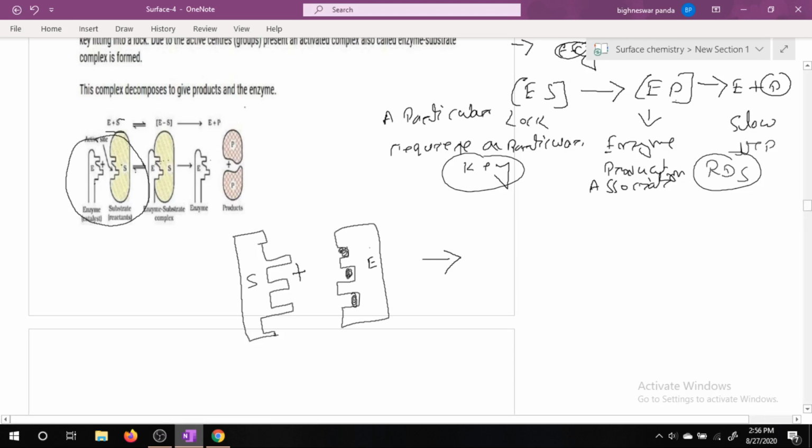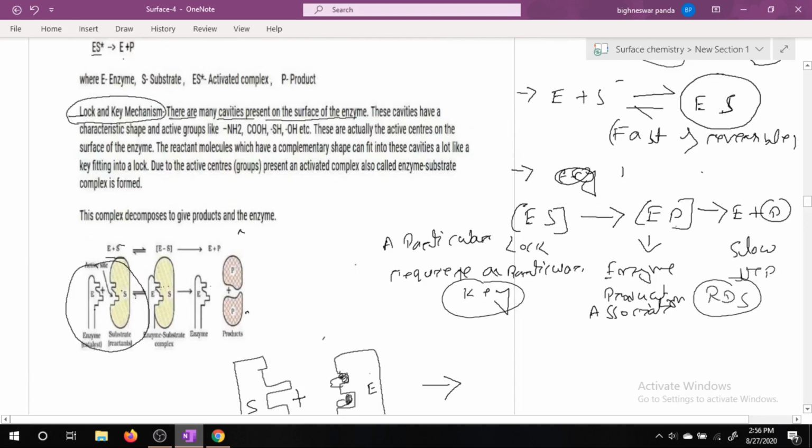Here, these are the cavities which contain active functional groups. These cavities have a characteristic shape and active groups like NH2, COOH, SH, OH. These are actually the active centers on the surface of the enzymes. The reactant molecules which have a complementary shape can fit into this cavity, a lot like a key fitting in a lock, due to the active centers, forming an activated complex, also called the enzyme substrate complex.